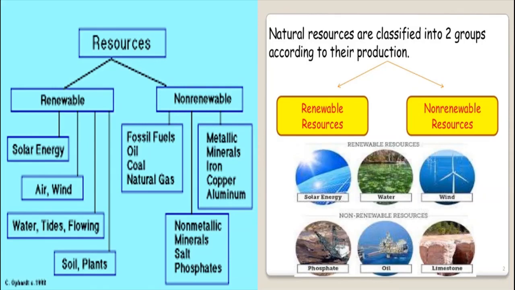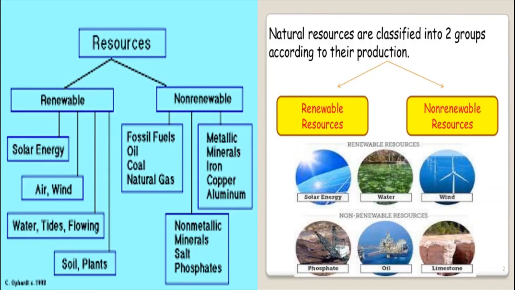So the natural resources can be broadly categorized into two: renewable and non-renewable. Renewable resources are, for example, solar energy, air, wind, water, tides, soil, plants, everything. These resources are replenished by nature itself. No need to do anything. Non-renewable resources are limited. Till the stocks are exhausted, we will use them.